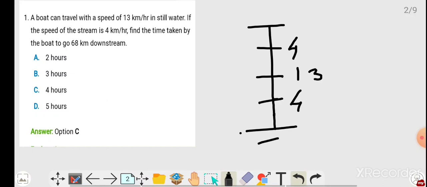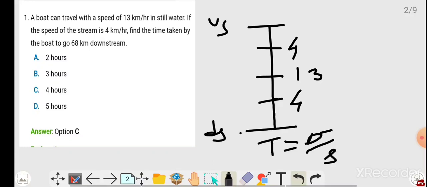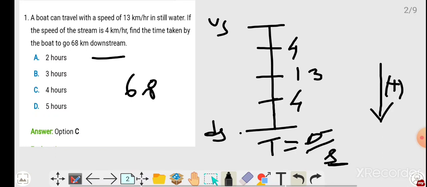He asked about time, so what do we require? Distance by speed. We know the distance: downstream is given as 68 kilometers. Downstream speed we don't know, but how do we get that? When you are coming downstream, I told you to do plus. So 13 plus 4 means 17, so your speed is 17 kilometers per hour.